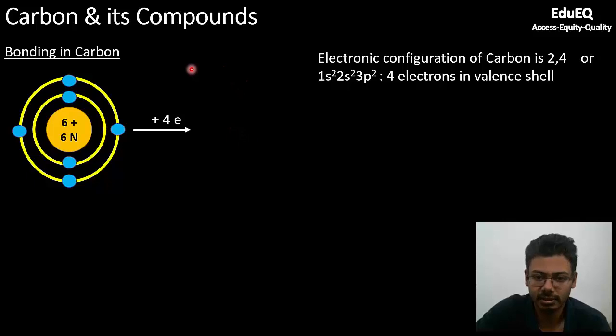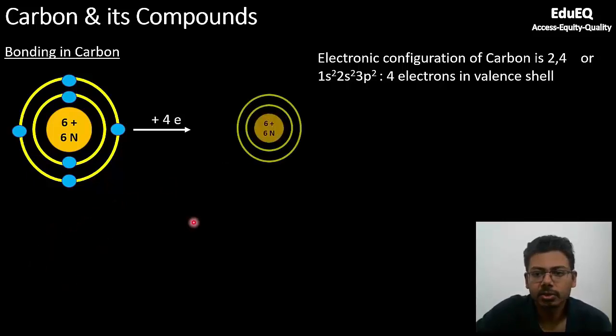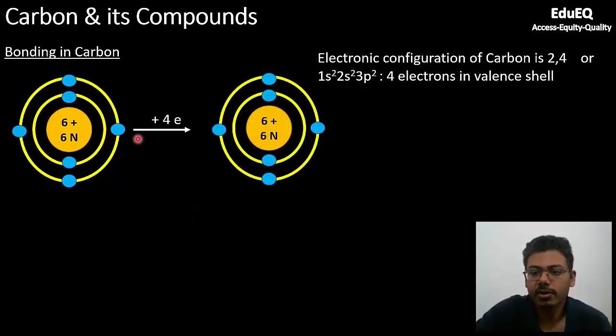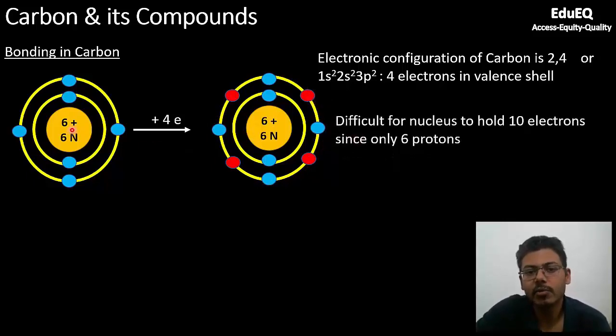Is it able to take 4 electrons and become 4 minus valency state, or is the carbon able to lose 4 electrons and become 4 positive? So if you add 4 electrons, you will have complete octet. You will have these 4 additional electrons, and if you see, the octet is complete now. But the problem here is the nucleus is having only 6 protons. And you know, nucleus is responsible for holding the outer electrons. It is responsible for keeping it in a bound state.